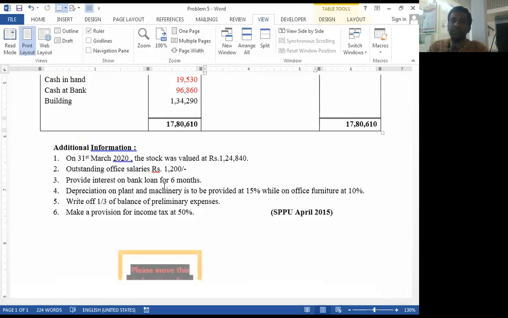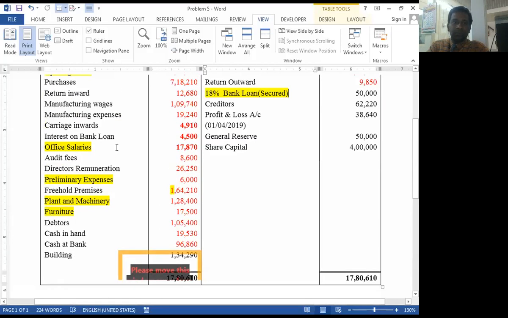So interest on bank loan for 6 months is paid 4,500 and remaining 4,500 is outstanding. So this is the adjustment. Firstly, we transfer 18% bank loan that is secured on the liability side of the balance sheet.